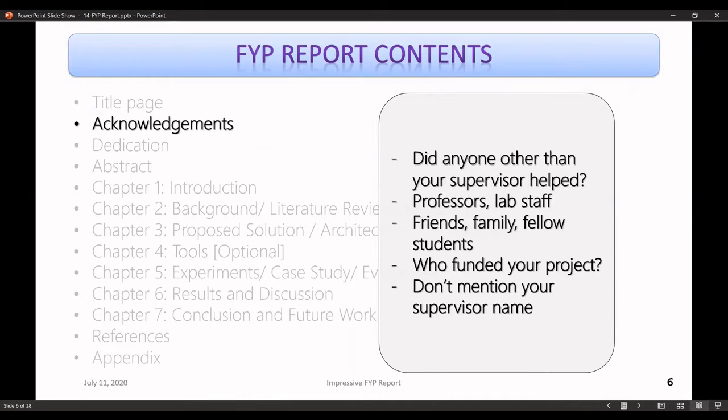So it can be other professors, it can be lab staff, maybe if you're developing something, or maybe you had a hardware component that you were designing in a specific lab. And it can be your friends, your fellow students, your family members. And if you have got funding from some agency or your university, then you have to thank that organization as well, right? And once again, you don't have to mention the professor's name in the acknowledgement section.